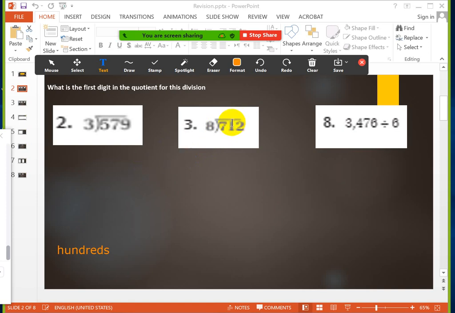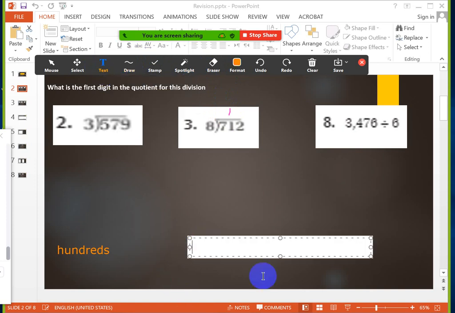That means the first digit in the quotient will be what? The first digit will be right here. Will be tens, right? That means the first digit in the quotient will be tens. This is the answer for this question.